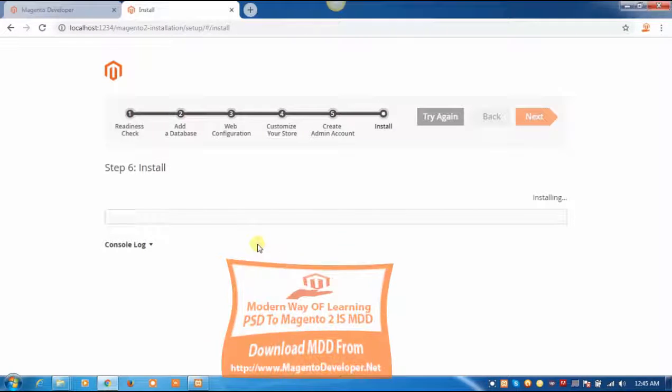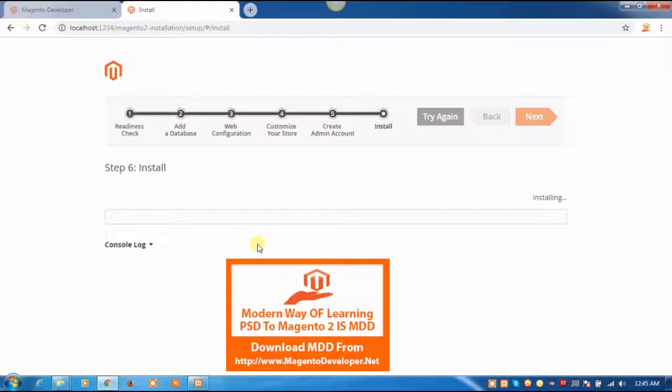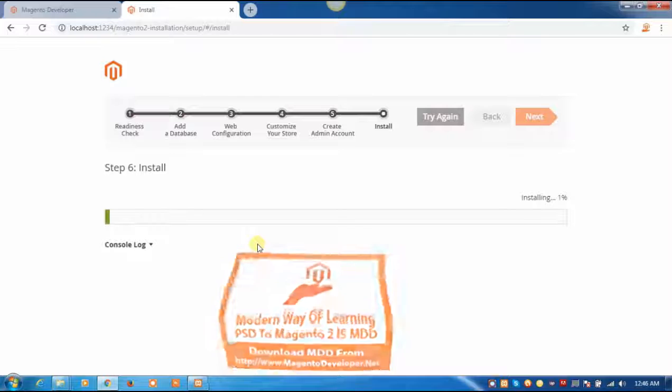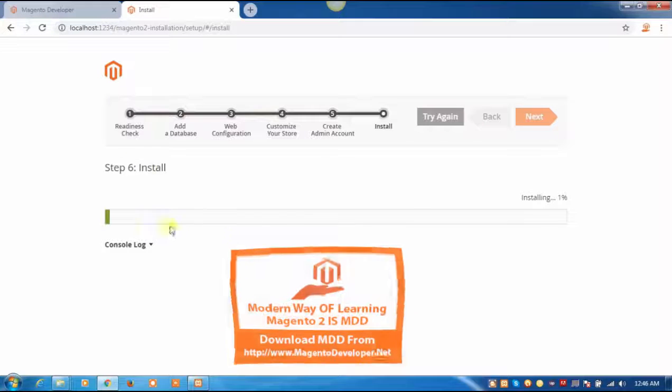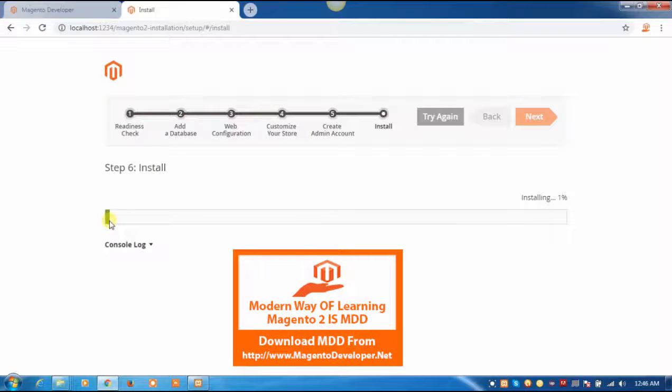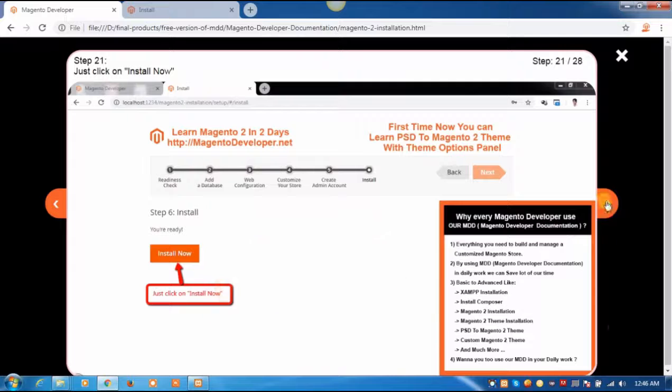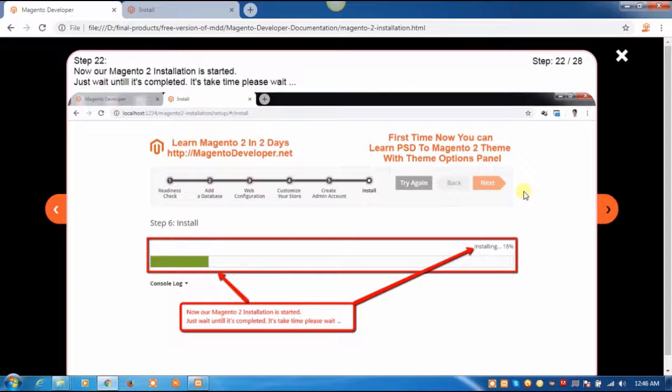Please wait. Now you can see that our installation is starting. Go back to our documentation, click on next step of the documentation, step 22. Now our Magento 2 installation is started. Just wait until it's completed.